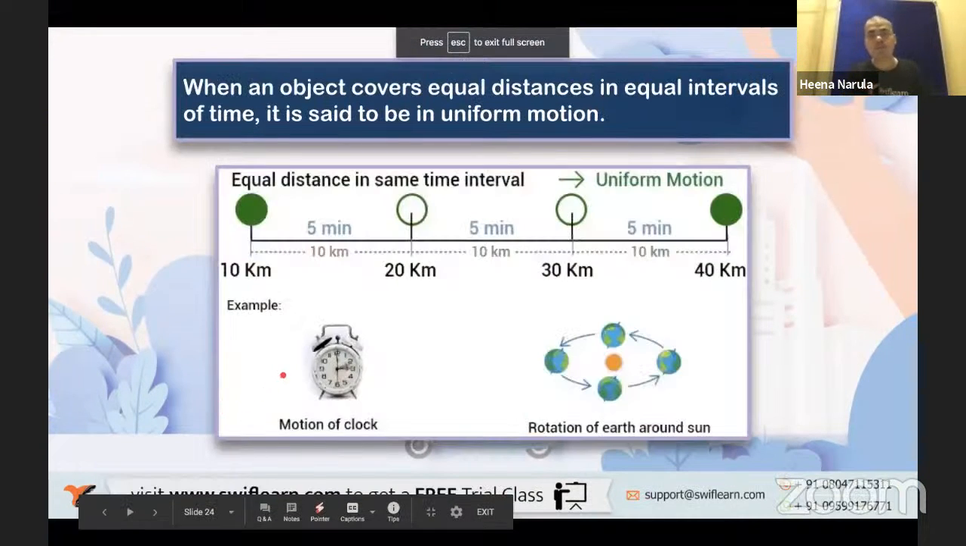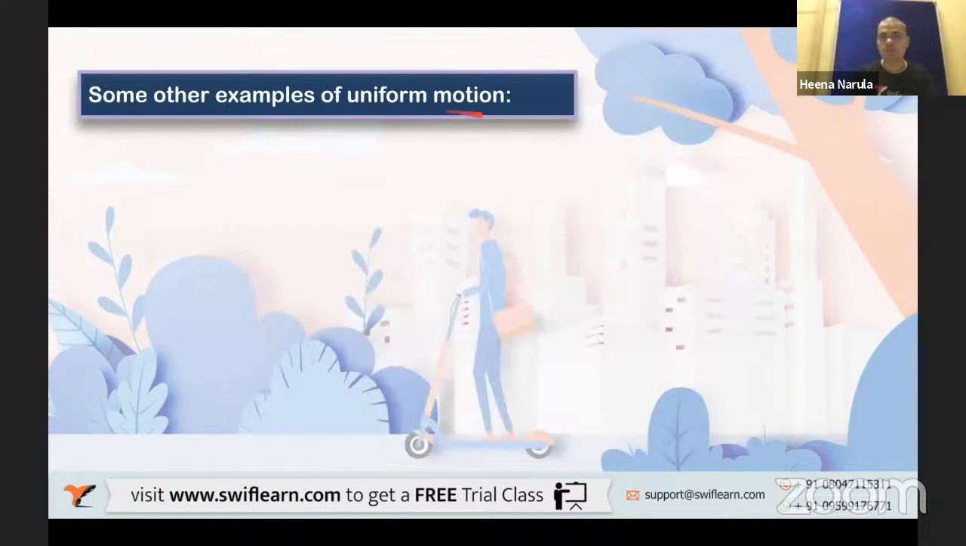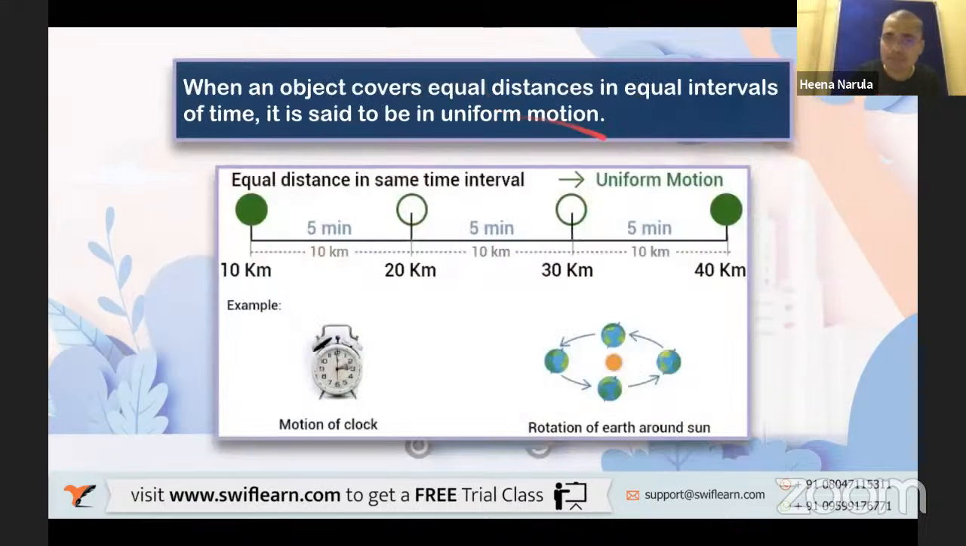When an object covers equal distances in equal intervals of time, it is said to be in uniform motion. See these words: equal distances and equal intervals of time. Then the object is said to be in which motion? Uniform motion. So these two words are to be noted down. Equal distance is covered in how much time? Equal interval of time. That's why it is called uniform motion.